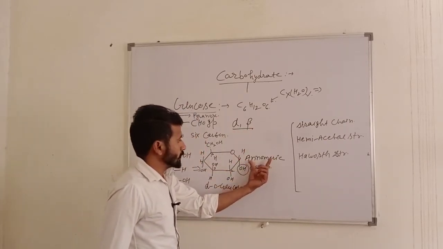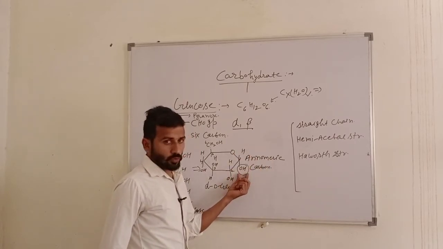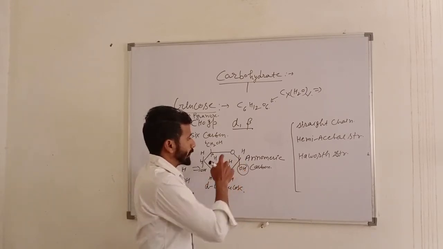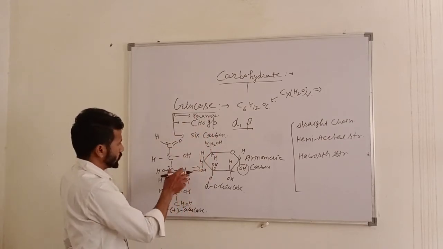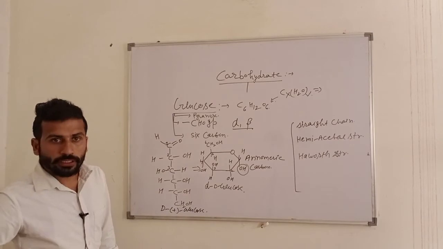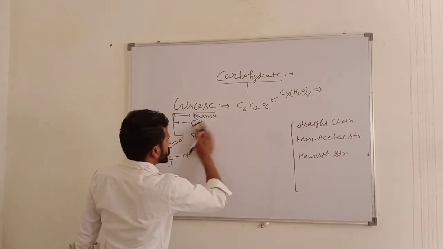Anomeric means that when the position of the hydrogen or hydroxy group is changed at only one carbon, it is known as the anomeric carbon. So this is the straight chain structure of glucose, and this is the Haworth structure, or ring type structure. Now we discuss the structure of fructose.